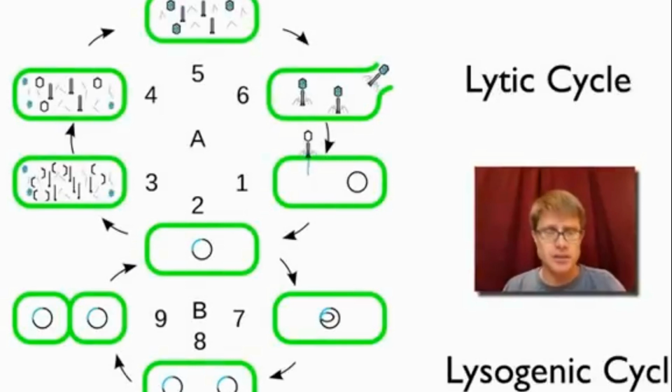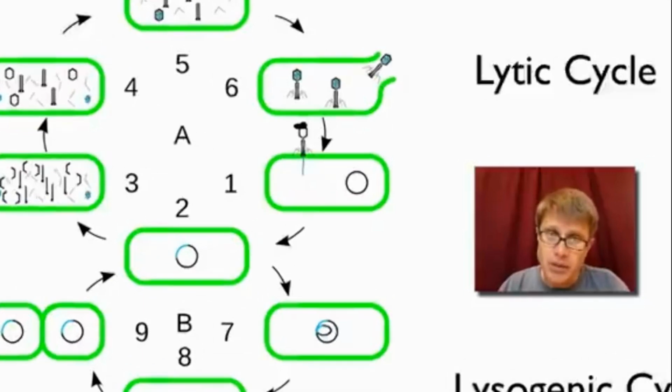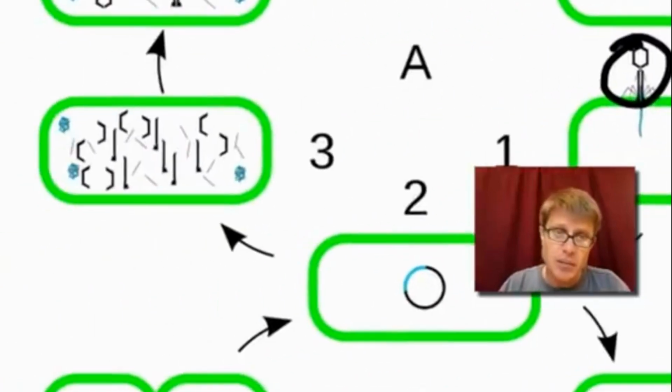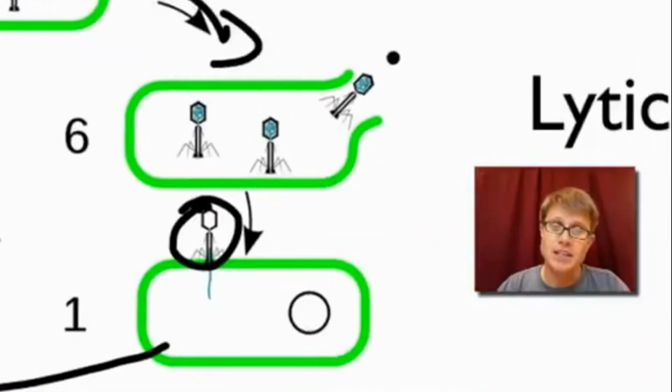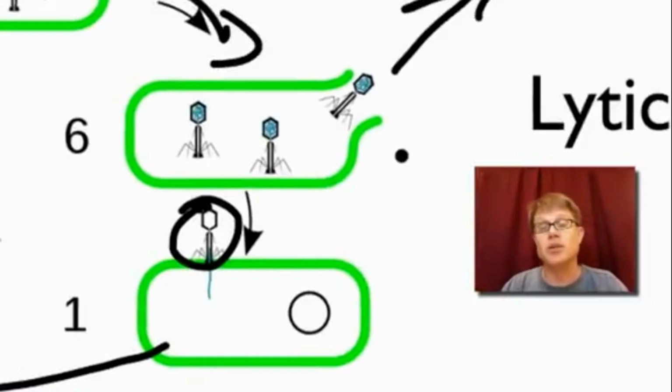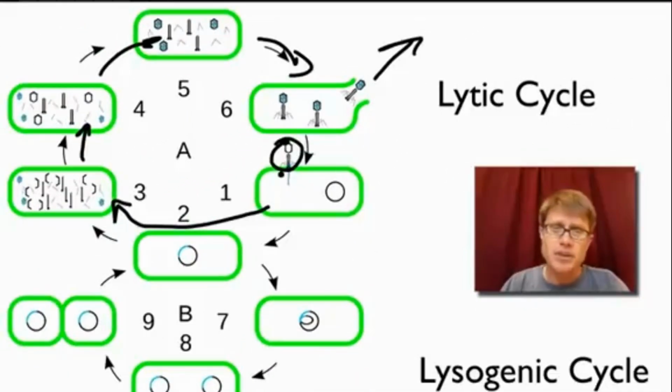Last thing I want to talk about is the lysogenic cycle. And so I've kind of walked you through the lytic cycle. That's where a virus injects its DNA, it makes copies of itself, it makes the machinery of the virus, and then eventually this would be that lysis, or that release of the viruses to go infect more cells. But there's also a different cycle, and that's called the lysogenic cycle. Lysogenic means creating lytic is the best way to think about it. It can give birth to the lytic cycle.